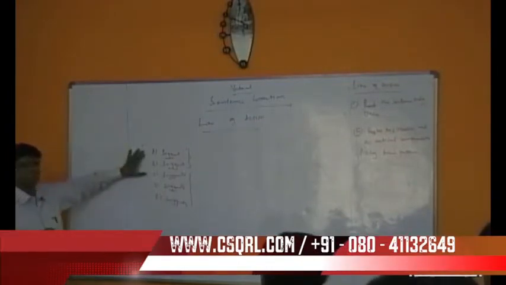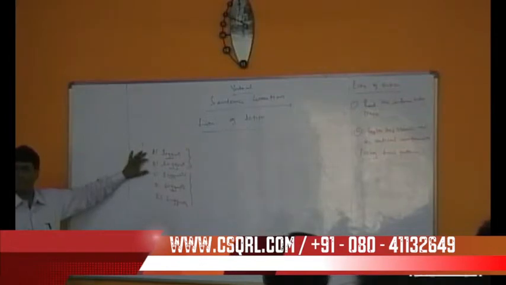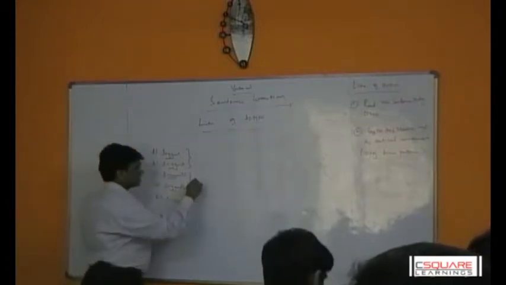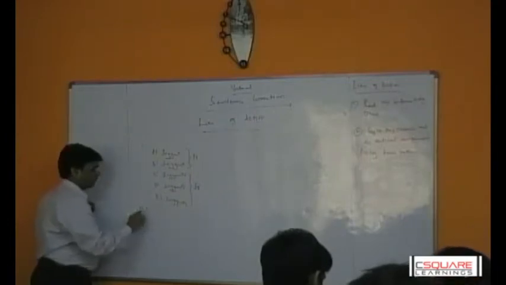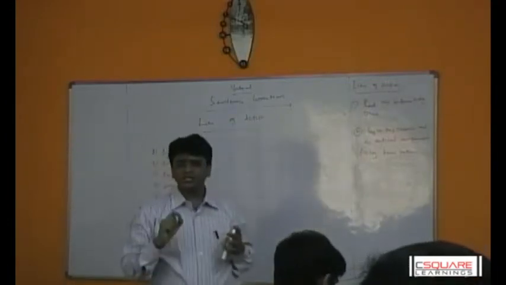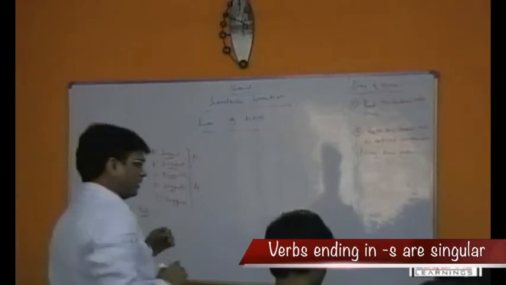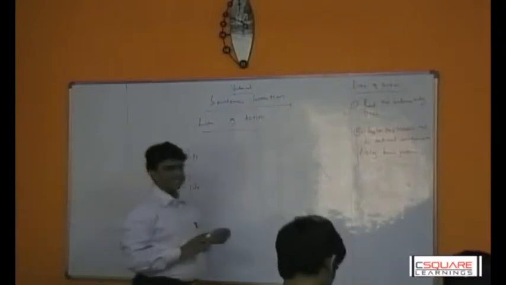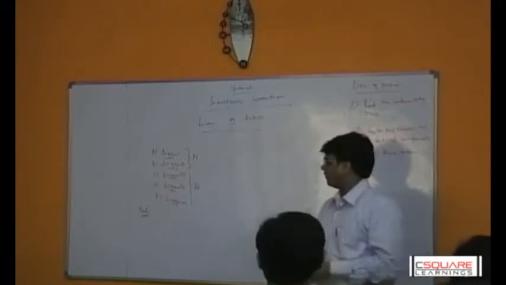What is the difference between suggests and suggest? Which one is singular, which one is plural? The one with S is singular. So this is a singular verb, while this is a plural verb. Write a small note: a verb that ends with S is a singular verb. The moment I see a change in the number of the verb, I want to know.